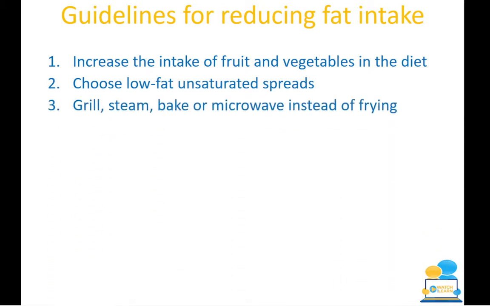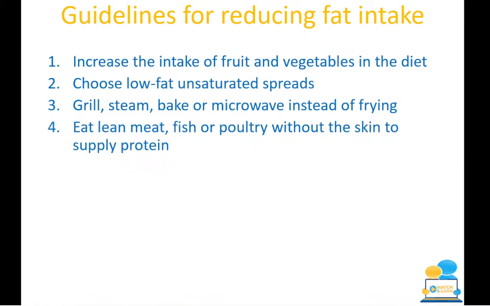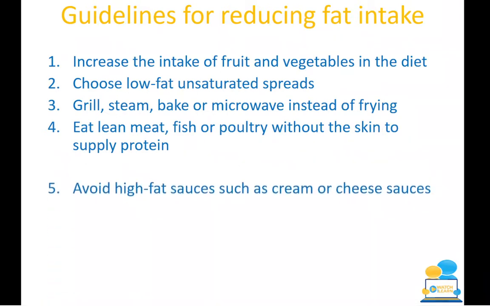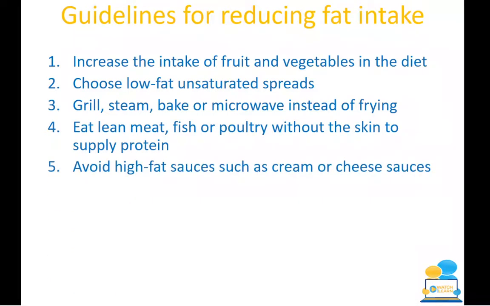You should grill, steam, bake or microwave instead of frying because you're not adding extra oil to it. So therefore you're not increasing the calorific value, which means that you're not potentially causing obesity in the long run. You can eat lean meat, fish or poultry without the skin to supply protein. Your fish would be rich in omegas 3, 6 and 9, which would be good for promoting heart health. You should avoid high fat sauces such as cream or cheesy sauces.